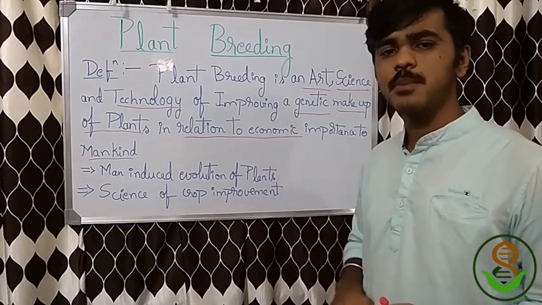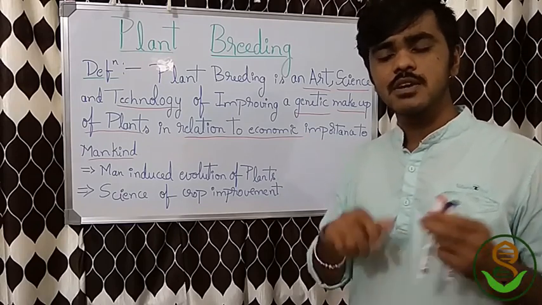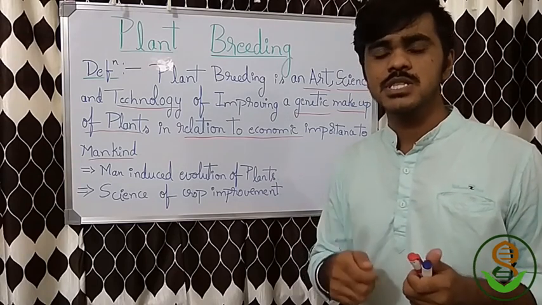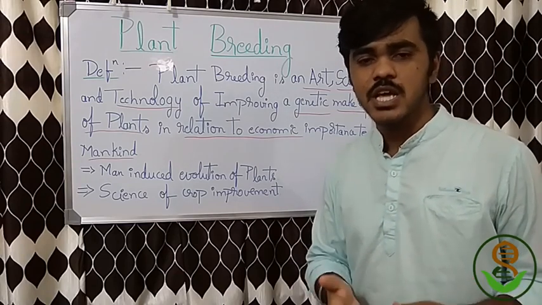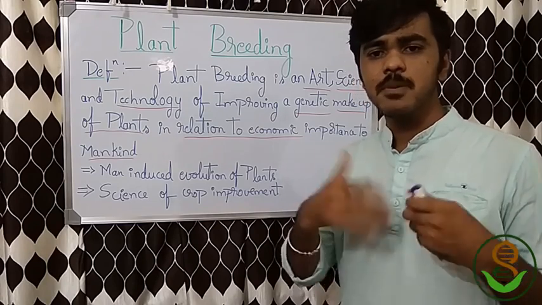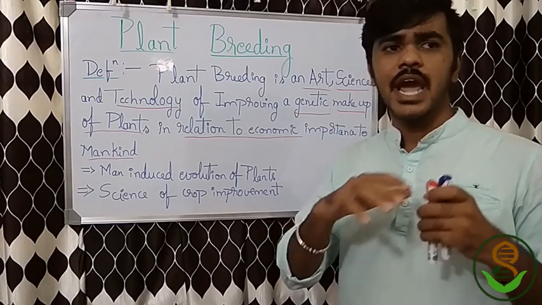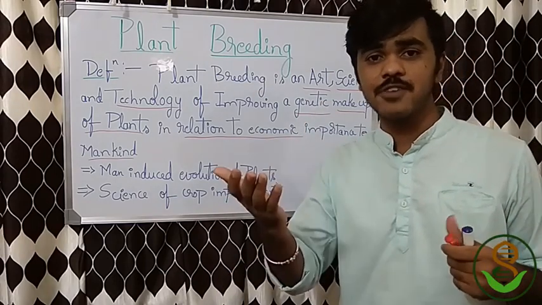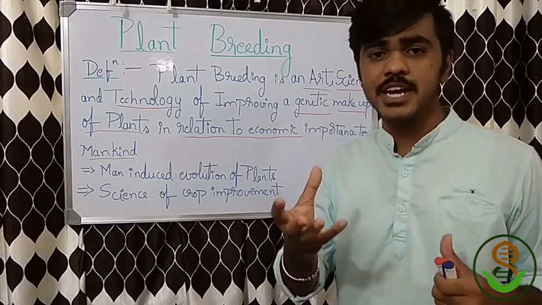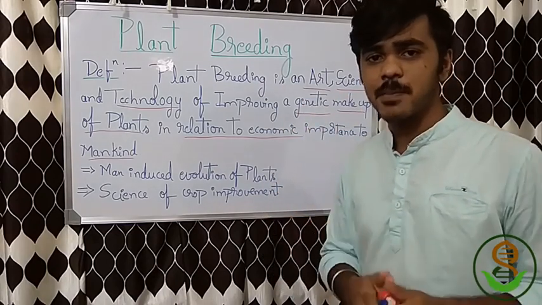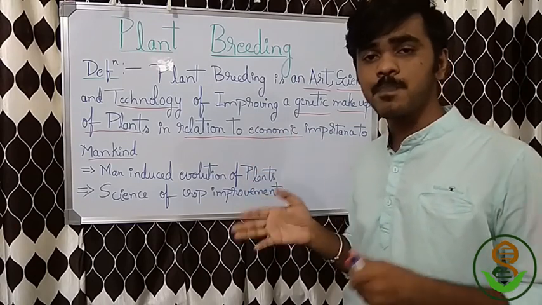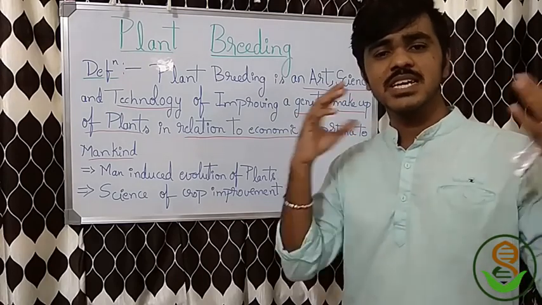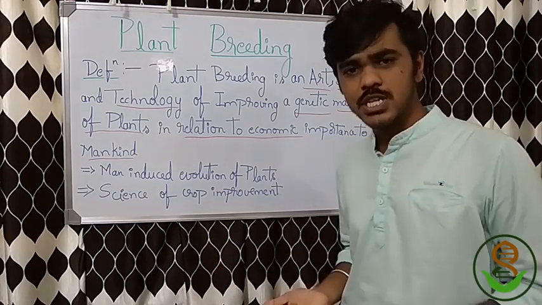But why do we call plant breeding a man-induced evolution? In natural evolution also the genetic makeup is improved, meaning the survival of the fittest. The fitness of the individual goes on increasing, and the selection goes on increasing. So the progenies of high quality plants will also survive. Such things happen in plant breeding. In plants also we select plants with good yield. That is what nature does, and we do it in an artificial sense.